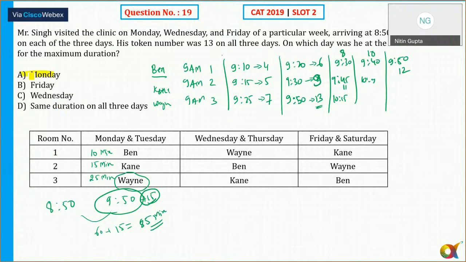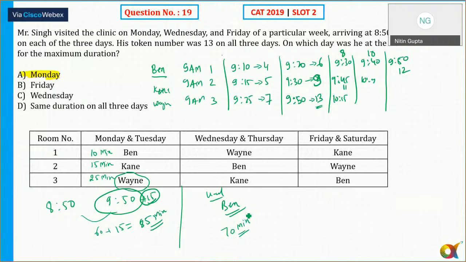Similarly, calculate for the day Wednesday. On Wednesday, he will visit Dr. Ben, and you will get the maximum duration.